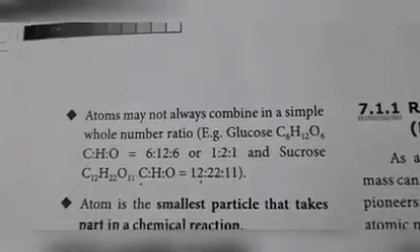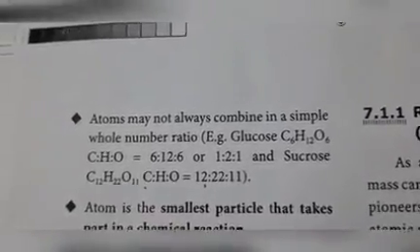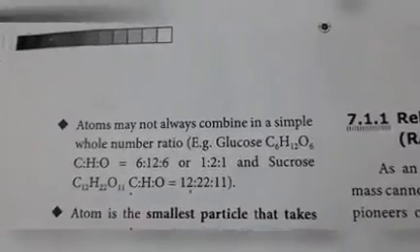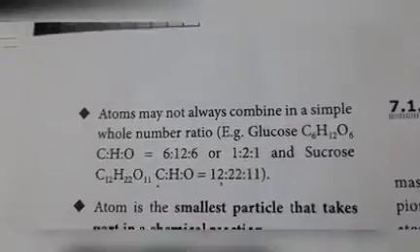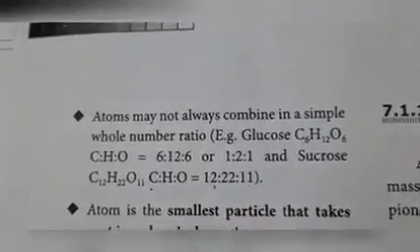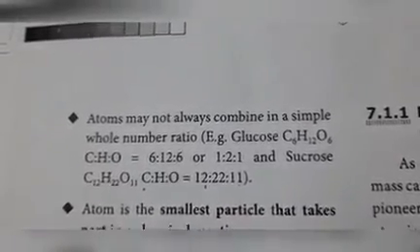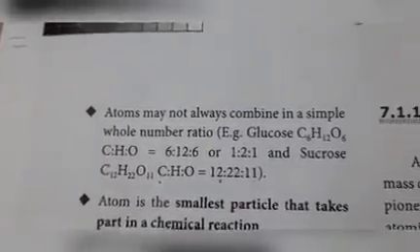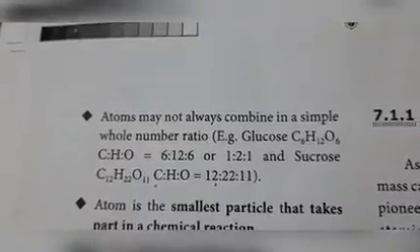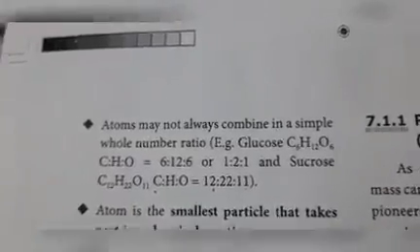So 6 is to 12 is to 6. If you cancel by using the 6 table, you will get the simple ratio, that is 1:2:1. This is the example for simple ratio.